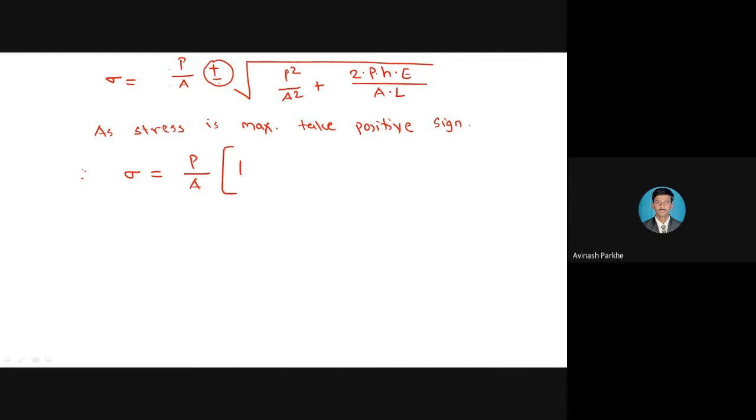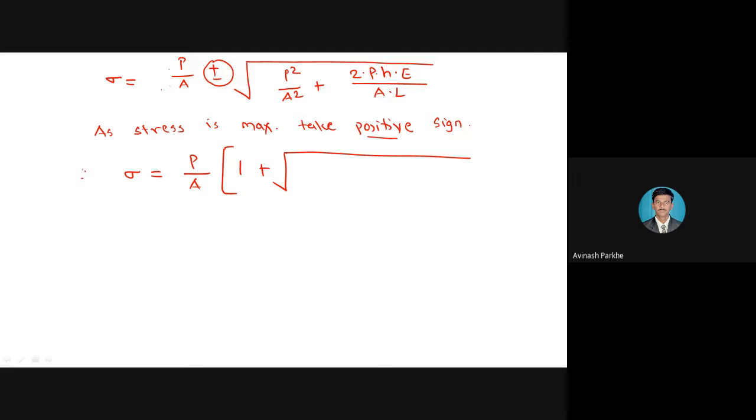Out of plus and minus, we have decided to take the positive. Therefore this plus sign stays, and in the square root we have P square upon A square. When taking the square root outside, P upon A will come out as a constant parameter.